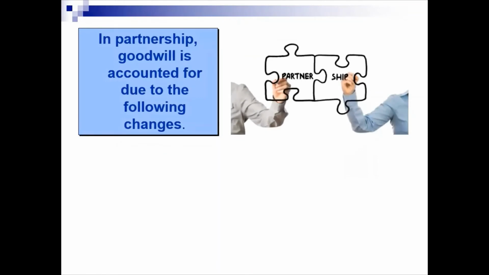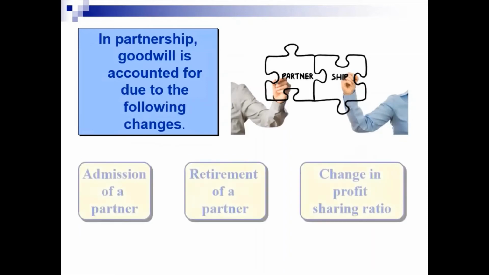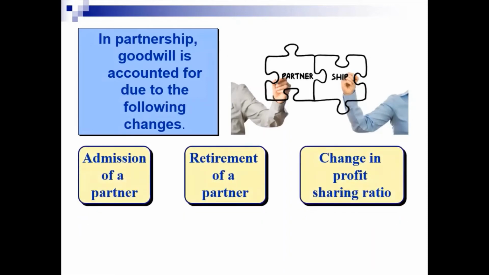Now, in partnership, goodwill is accounted for due to the following changes. The first change being admission of a new partner, retirement of an existing partner, or change in profit sharing ratio. I introduced this before, that the major changes in partnership are admission of a partner, retirement of a partner, and change in profit sharing ratio. It is these changes that necessitate accounting for goodwill in partnership.